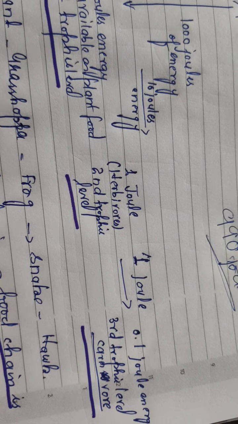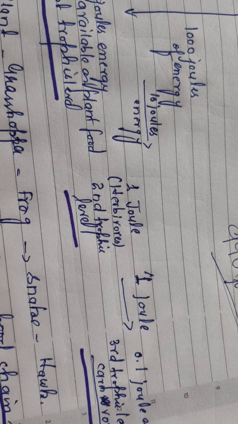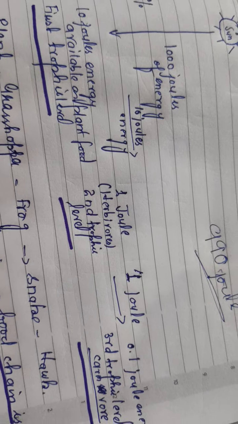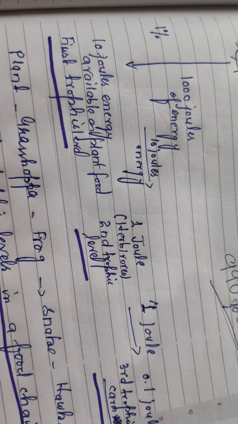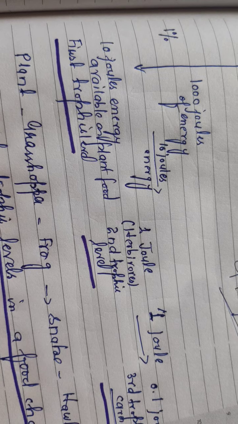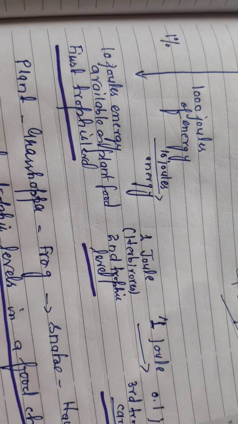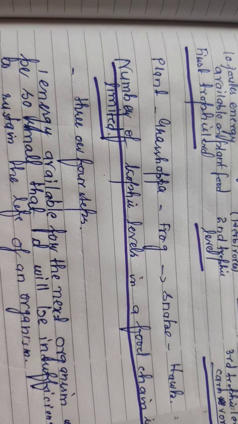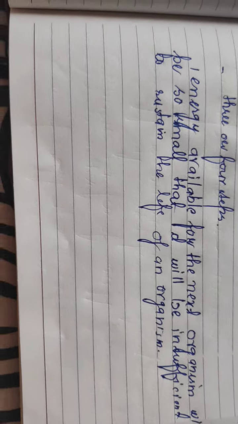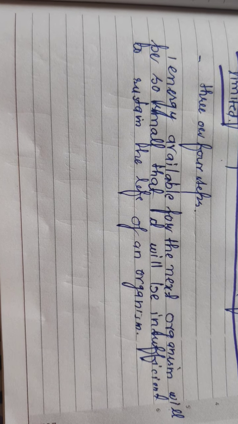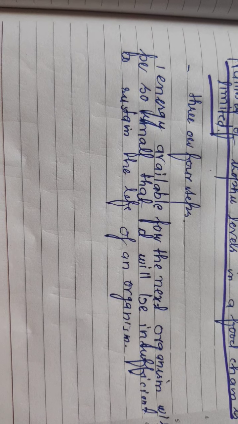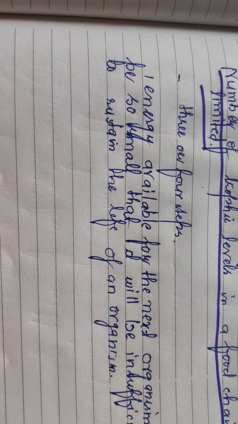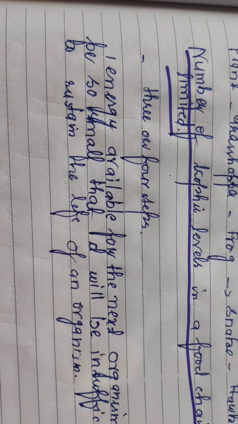So the energy available at each trophic level gradually decreases, because in every food chain there is 10% flow of energy from one trophic level to another. That is why the trophic levels in a food chain are limited: the energy available for the next organism will be so small that it will be insufficient to sustain the life of an organism. This is what is known as the 10% law.